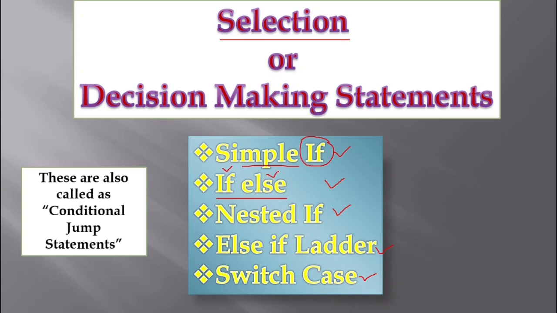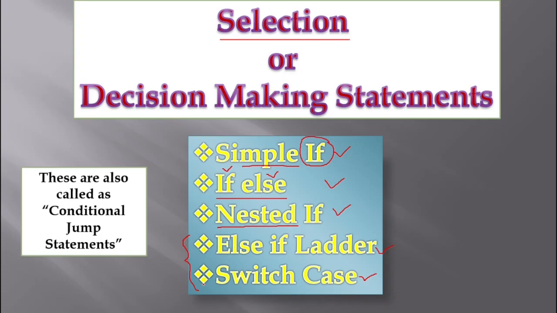Both the things are done. And coming to nested if, when an if statement is placed inside another if, I am going to call them nested. Nested means an if inside another if. And else if ladder and switch case are both called multi-way decision making statements, as they are going to deal with multiple decisions.